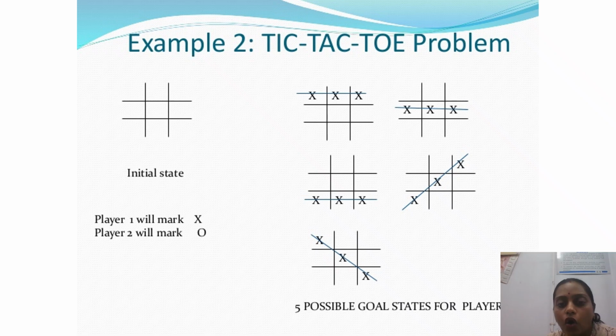So here these are all my goal states. You see there is not a single goal state. There could be more than one goal state. Whenever a player reaches any one of the possible goal states, the problem will terminate there. So here our objective is to reach from one particular initial state to any of the goal states.